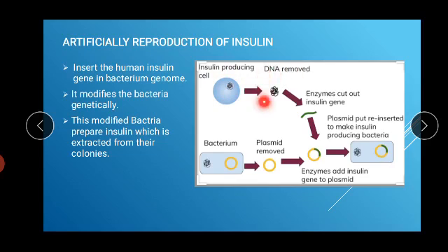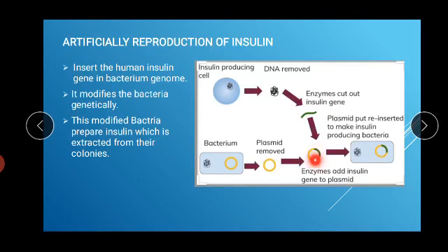First we will remove the DNA. After that, we will recognize the gene that is responsible for the production of insulin. We will use different types of enzymes to cut the insulin gene. And here is the bacterium, and this yellow ring is the plasmid. We will remove that plasmid, and after that we will insert our gene of interest into the plasmid.